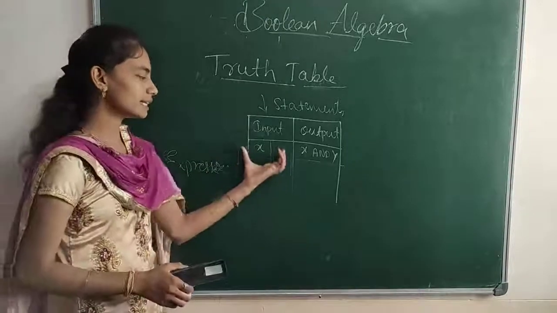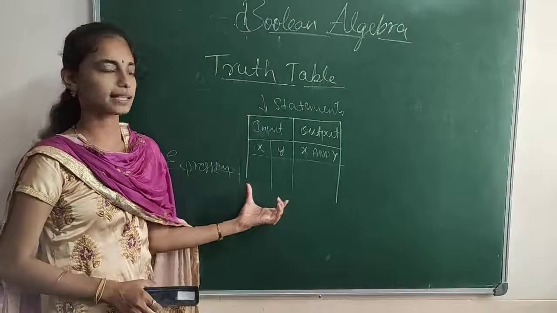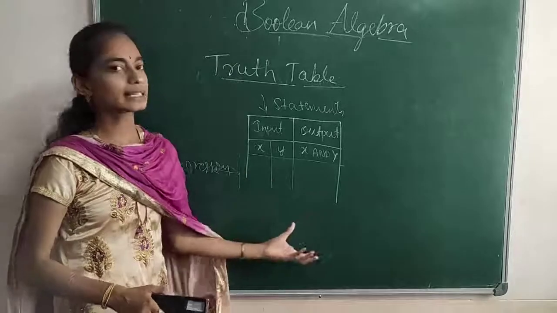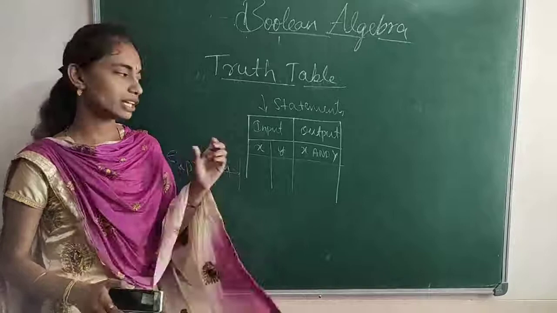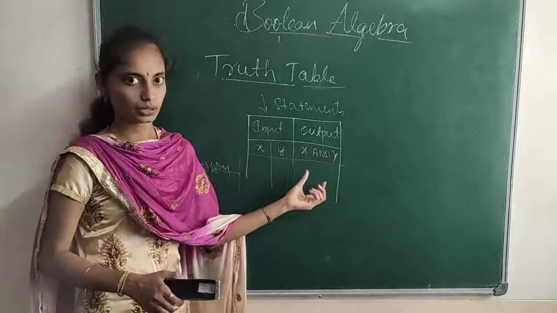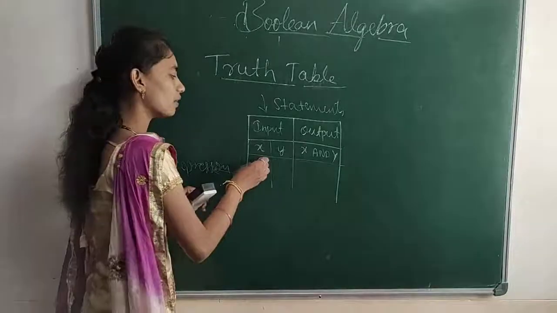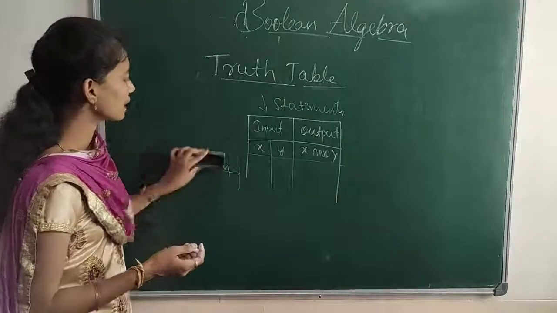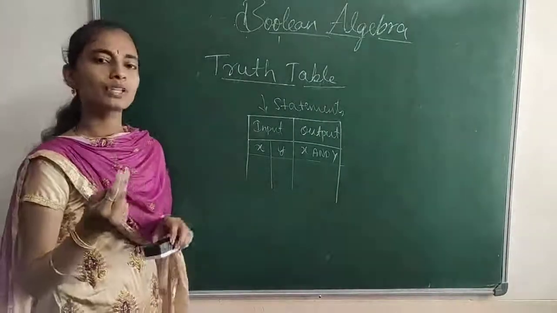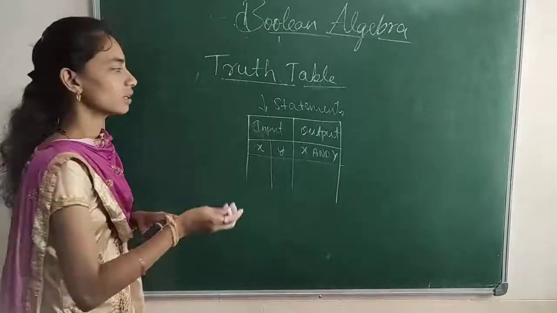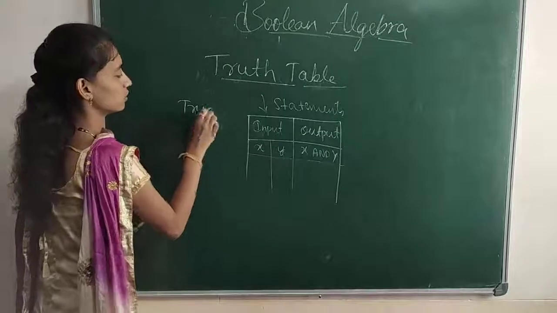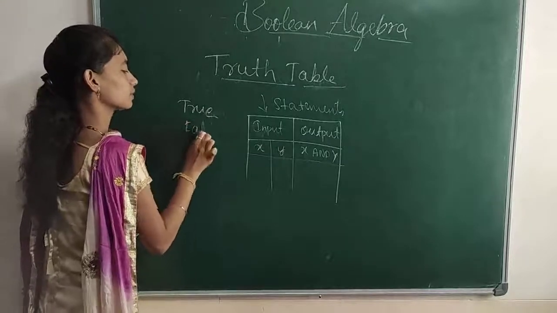These input values we call logical statements or logical variables, and the resultant will be the combination of these values. It may be any one of these values. I told you we can provide only two possible inputs: one is true, another is false.